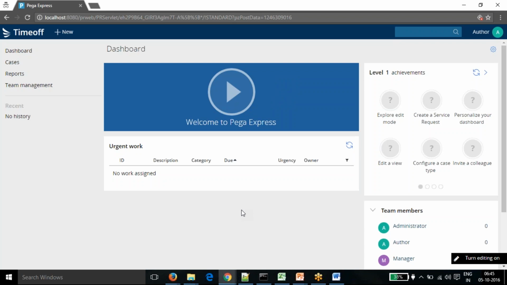So you can see this is the view of the Pega Express portal. Mainly business analysts and architects are going to use this portal for designing the case, team management, reports, everything can be done from here itself.